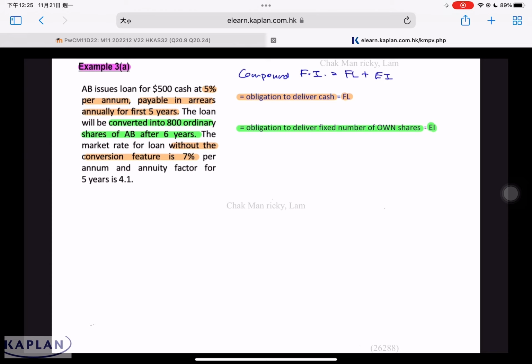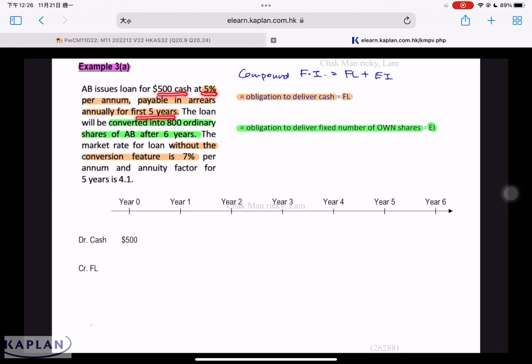We have to split. To understand this correctly, year 0, year 1, year 2, year 3, year 4, year 5, and year 6. At year 0, we need to debit cash. We receive $500. Credit financial liability because of the obligation to deliver cash. We have to ask ourselves, what's the obligation? The obligation is 5% of 500 for the first 5 years. Every year we must pay 25, 25, 25, 25, and 25.